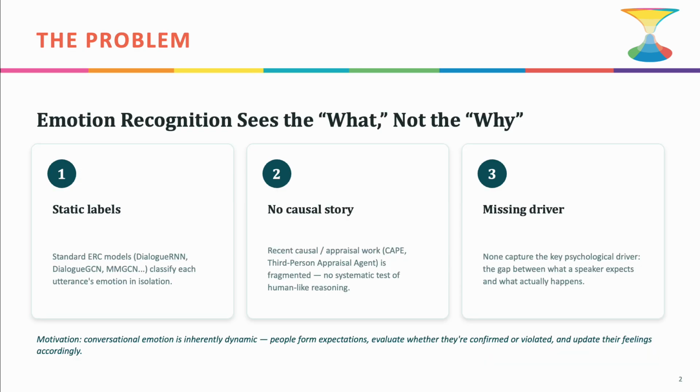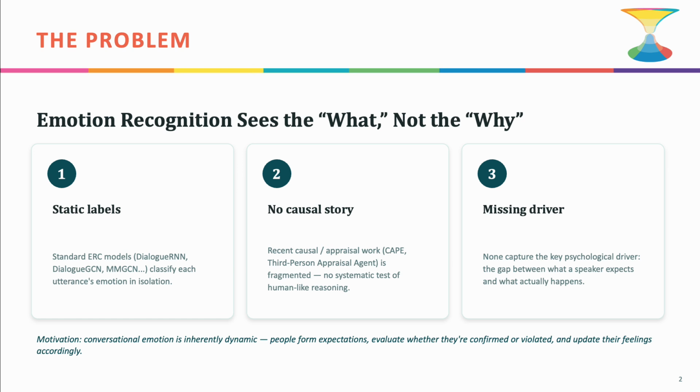So what's the problem? Existing emotion recognition models classify each utterance's emotion in isolation. They tell you what emotion is present, but not why it's there. There's been some recent work on causal or appraisal-based approaches, like CAPE, but it's fragmented. There's no systematic test of whether these models can reason the way humans actually do.